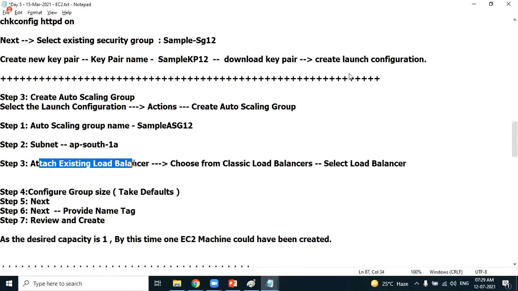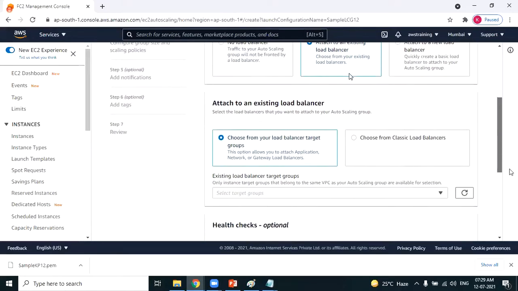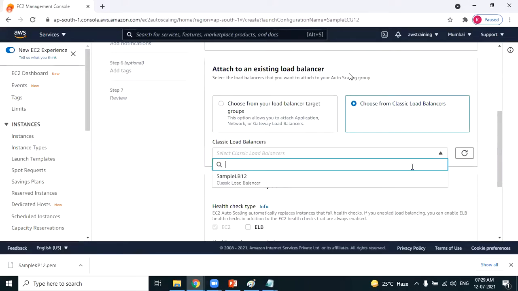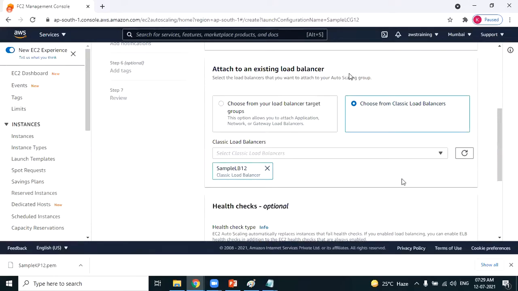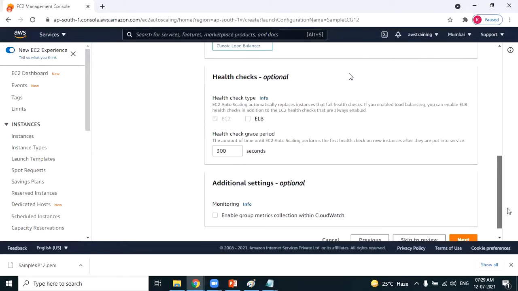I want to attach the EC2 machines to an existing load balancer. Obviously, attach it to an existing load balancer. You automatically choose from classic load balancer. You automatically get your load balancer. Obviously, the new EC2 machines will be attached to this particular load balancer. You have to mention that. Next.